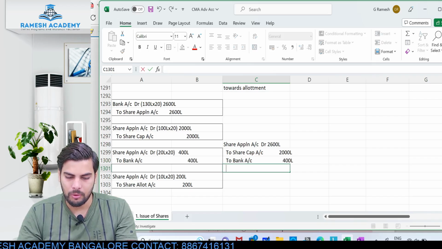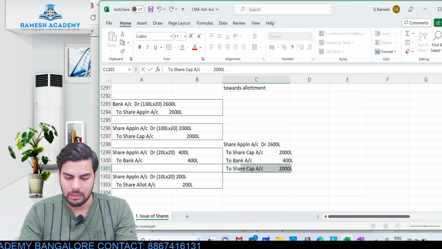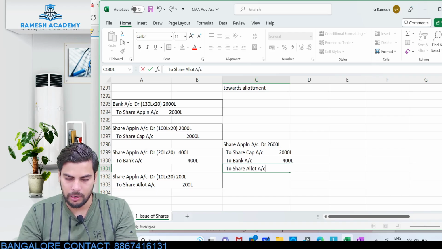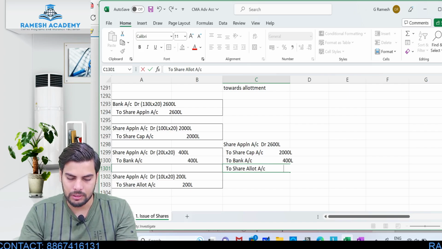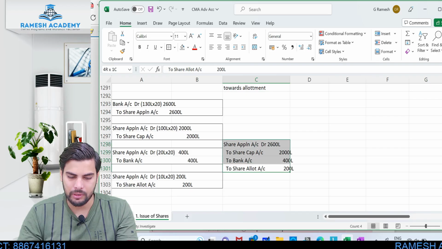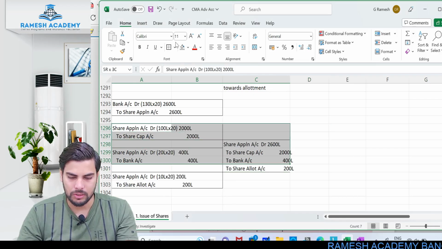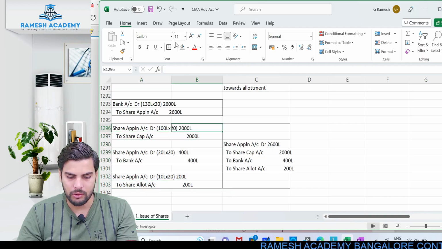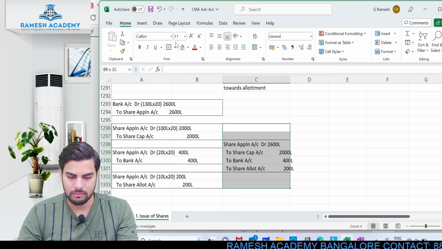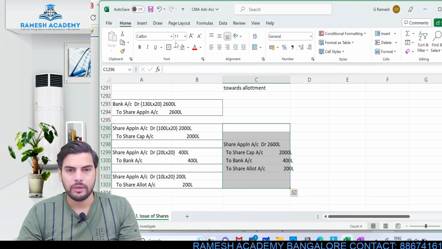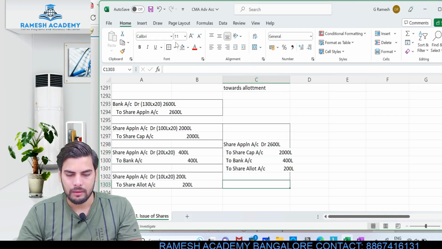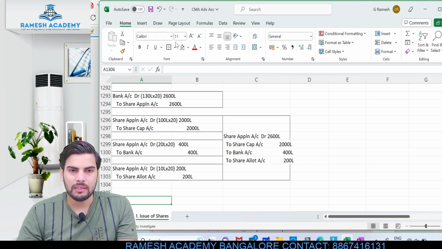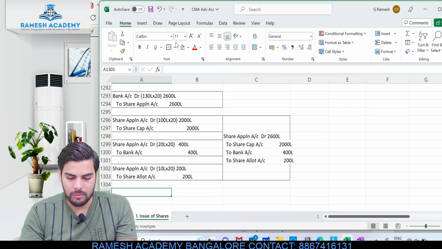And how much will get adjusted towards the subsequent stage, that is the allotment stage? To share allotment account, to the extent of another 200. So either you can pass the journal entries separately, or if you want to pass a single entry, this would be the single entry. This is nothing but the cluster of all these three. Either you can pass 3 entries like this, or together you can pass a single entry like this. Did you understand? Clear?